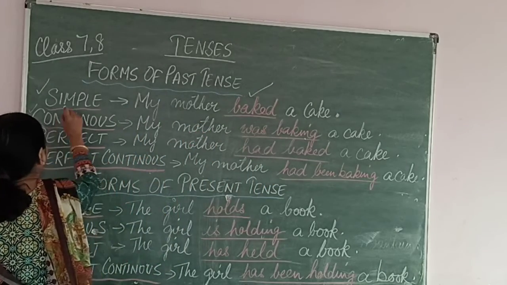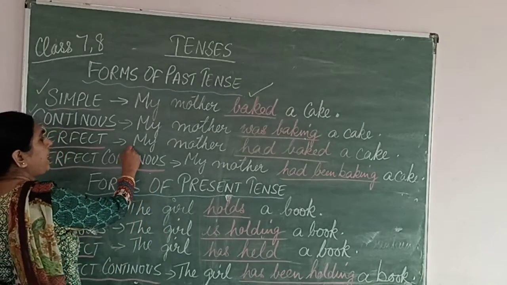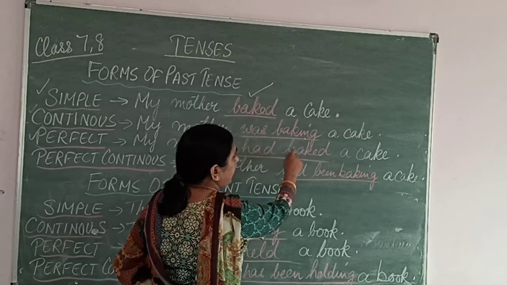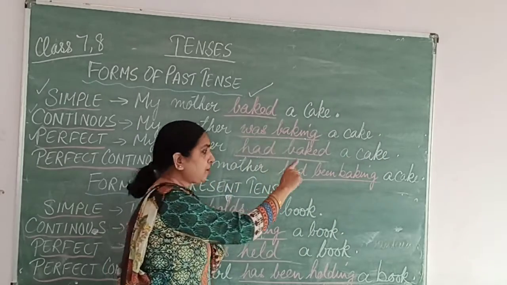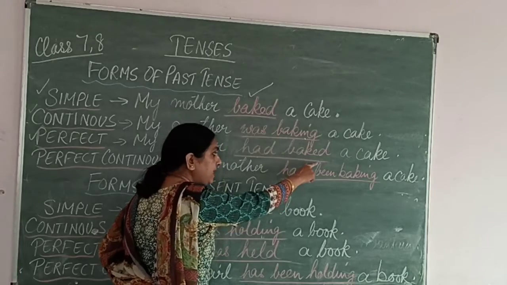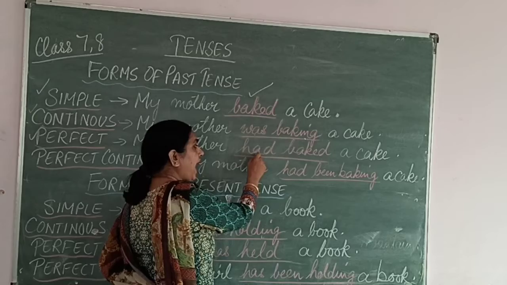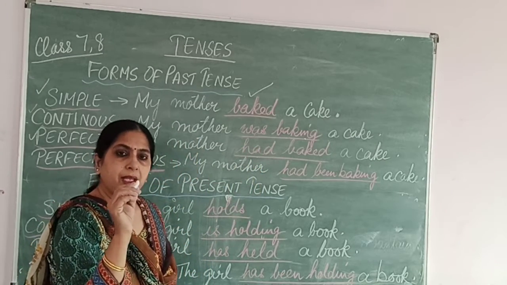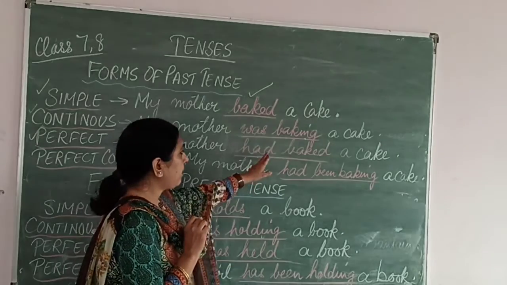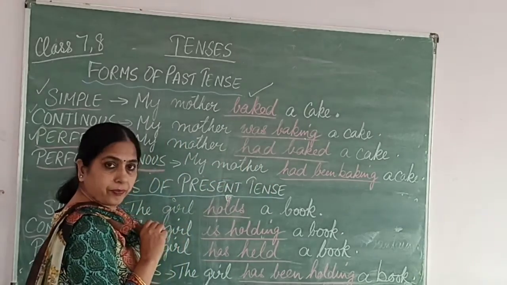Then we have got perfect, past perfect tense. Now in perfect, my mother had baked a cake. It is in the past tense, so ed will be there. Baked, the verb will be in the form of past tense, baked, and had will be added. When these words, has or had, are there in the sentence, then it will be in the perfect form, right?